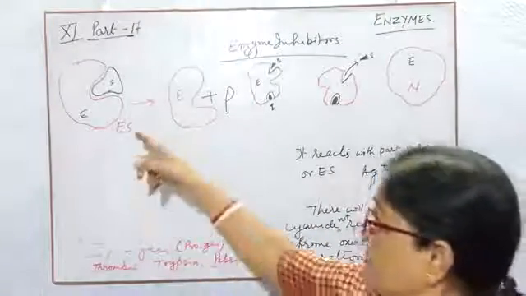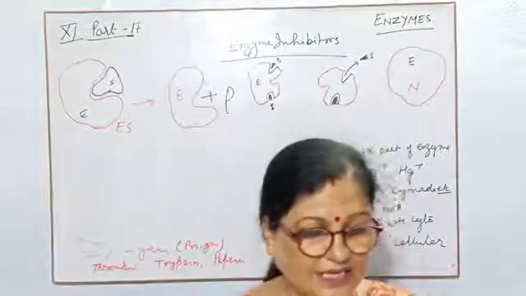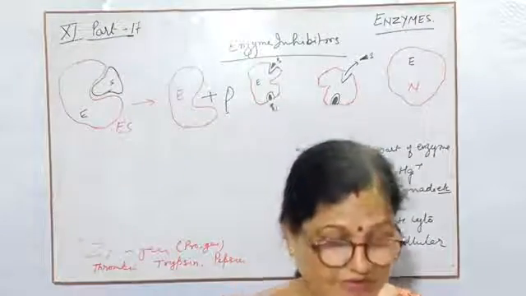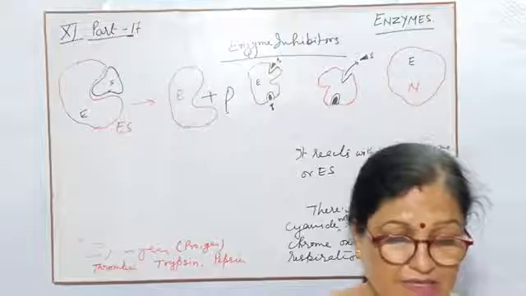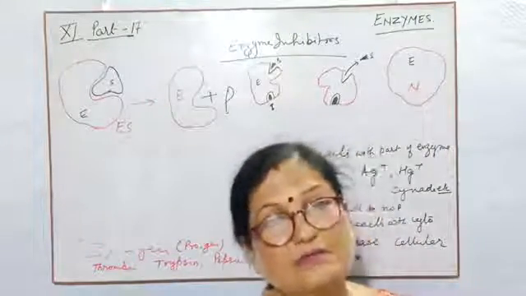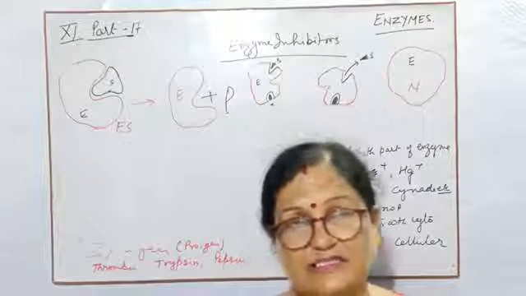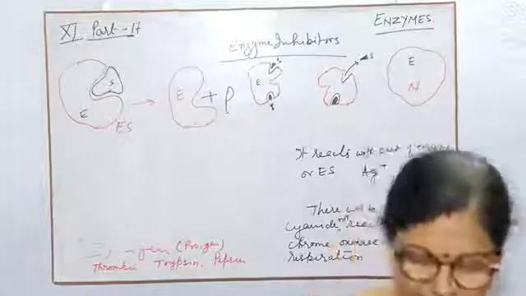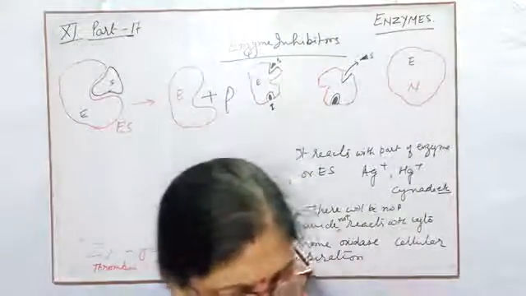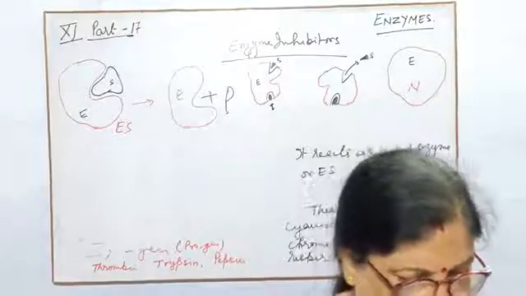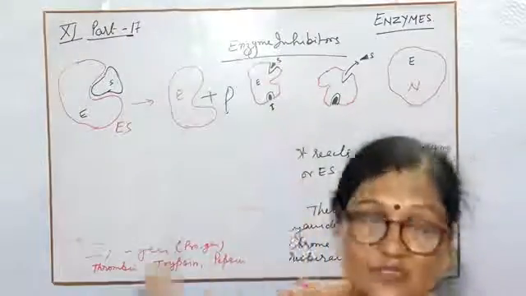Next example: you can take the enzyme and succinic acid in our Krebs cycle. After the reaction the enzyme is separated, and succinic acid changes into fumaric acid. So this is the example for a competitive inhibitor. And then I draw here the diagram for the non-competitive inhibitor.